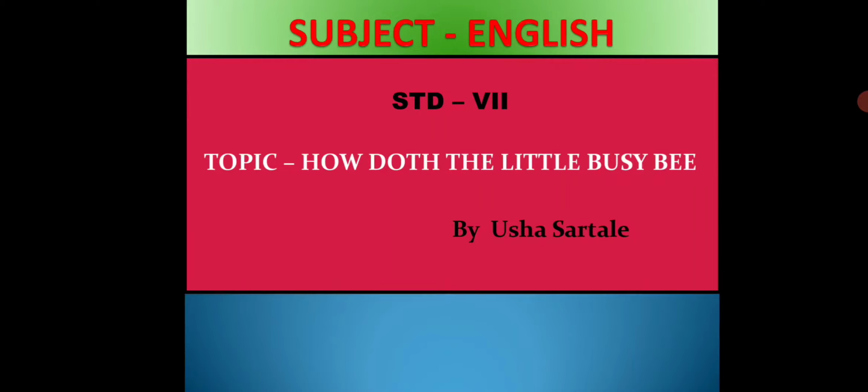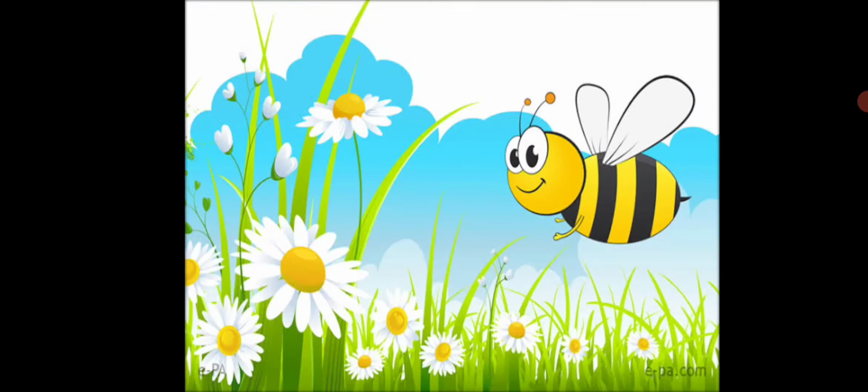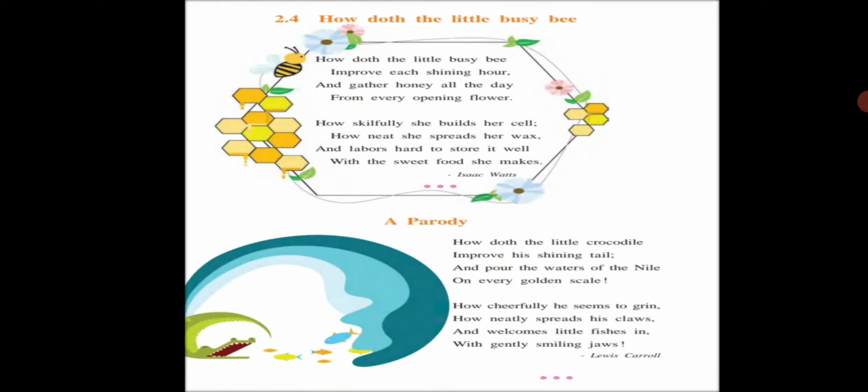So the poem name is How Doth the Little Busy Bee. So as we can see in the picture, the bee is working very hard and the crocodile is sitting at one place and waiting for his food. Now let us look at the poem.